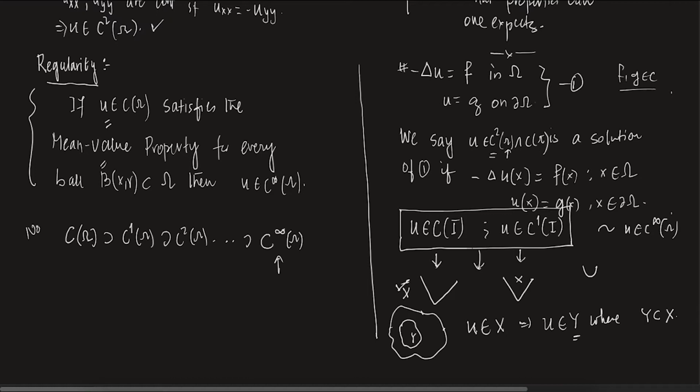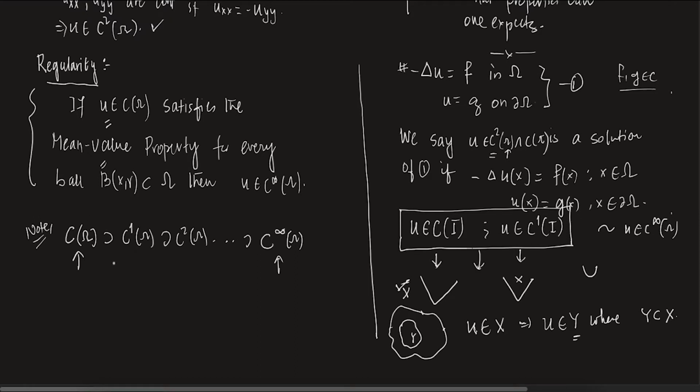So essentially, you start with a function which is continuous in omega. Of course, not every continuous function is in C infinity. f(x) = |x| is an example, that is continuous but not in C1, if you take omega to be (-1,1).